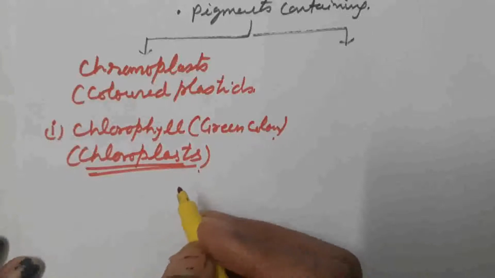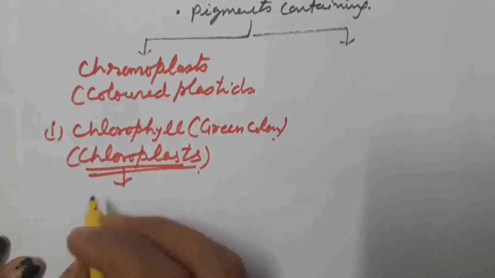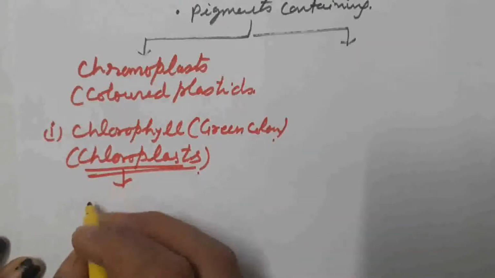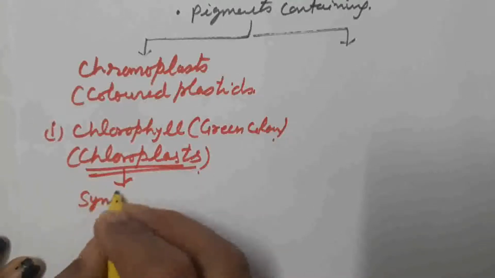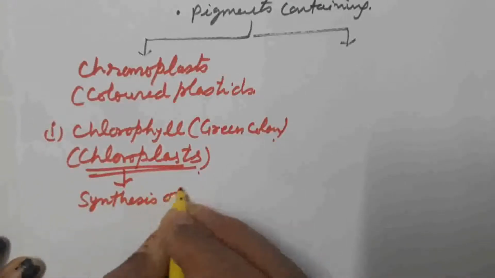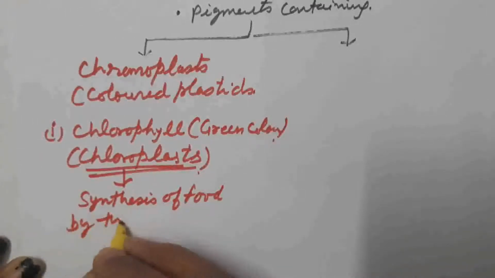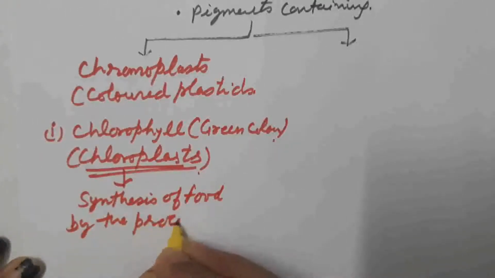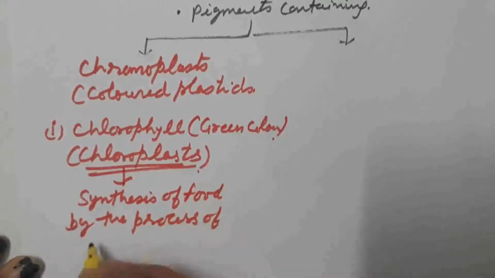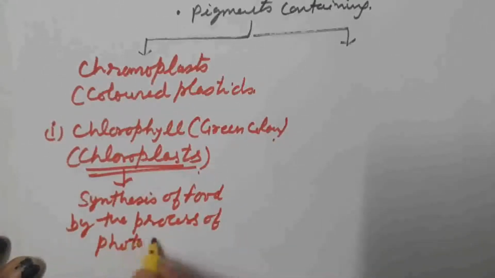And chloroplast is mainly responsible for synthesis of food by the process of photosynthesis.